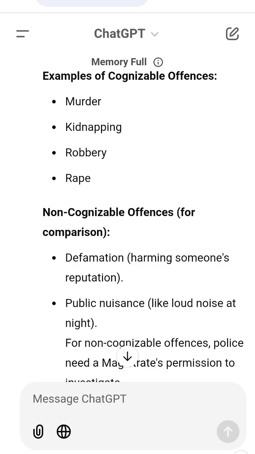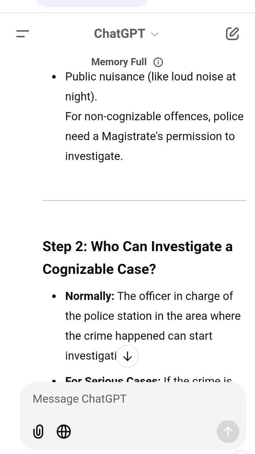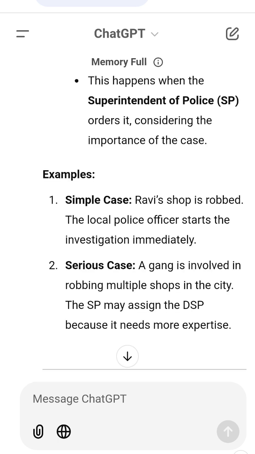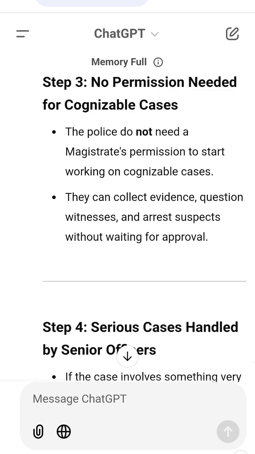Why is this section important? 1. Quick action in serious cases. Police can start investigations immediately for serious crimes. 2. Proper handling of serious cases. Senior officers can step in for complex or critical cases. 3. Protects investigations. Nobody can stop or delay an investigation by questioning the officer's authority.